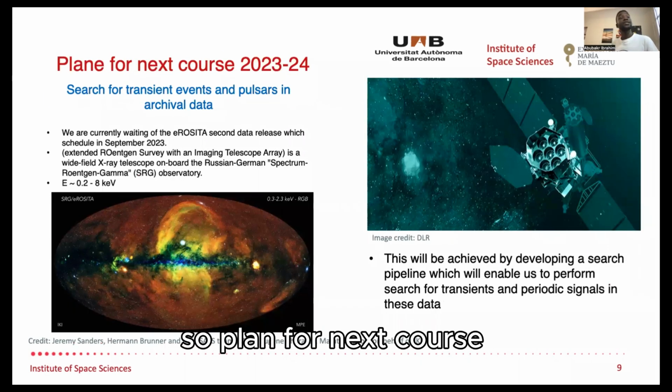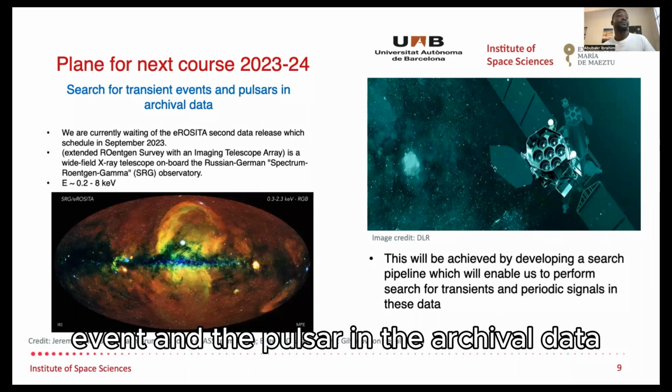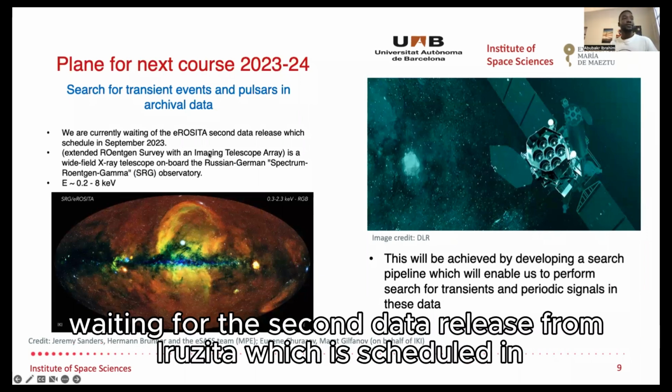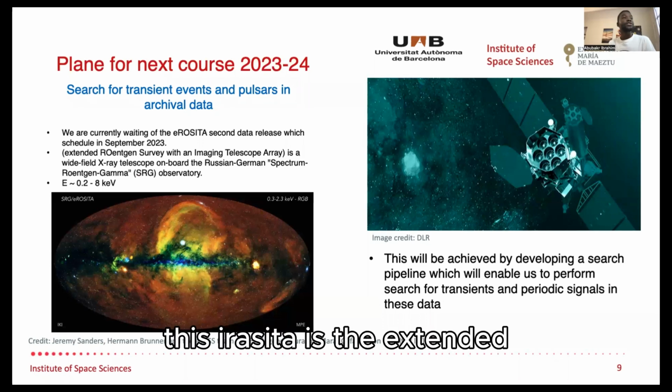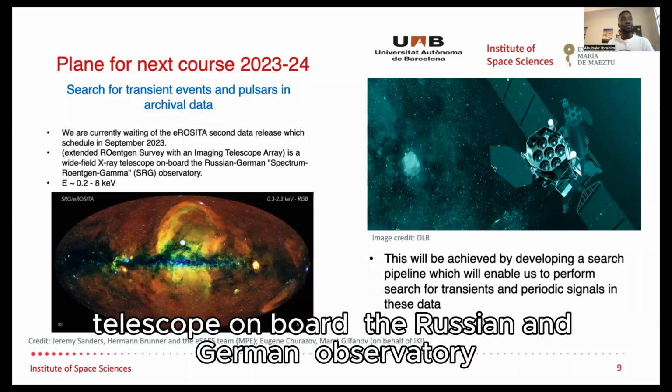Plan for the next course: we will mainly focus on the search for transient events and pulsars in archival data. Specifically, we are currently waiting for the second data release from eROSITA, which is scheduled for next September. eROSITA, the extended Roentgen Survey with an Imaging Telescope Array, is a wide field X-ray telescope on board the Russian and German observatory.